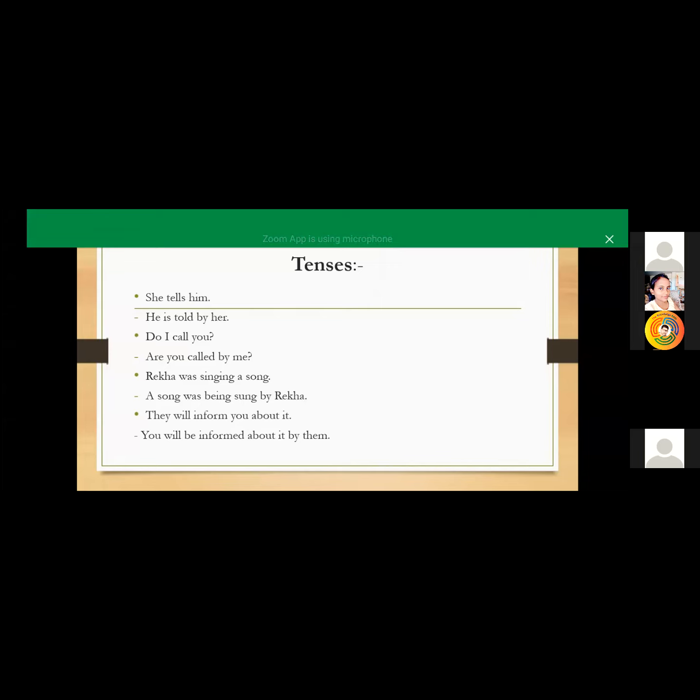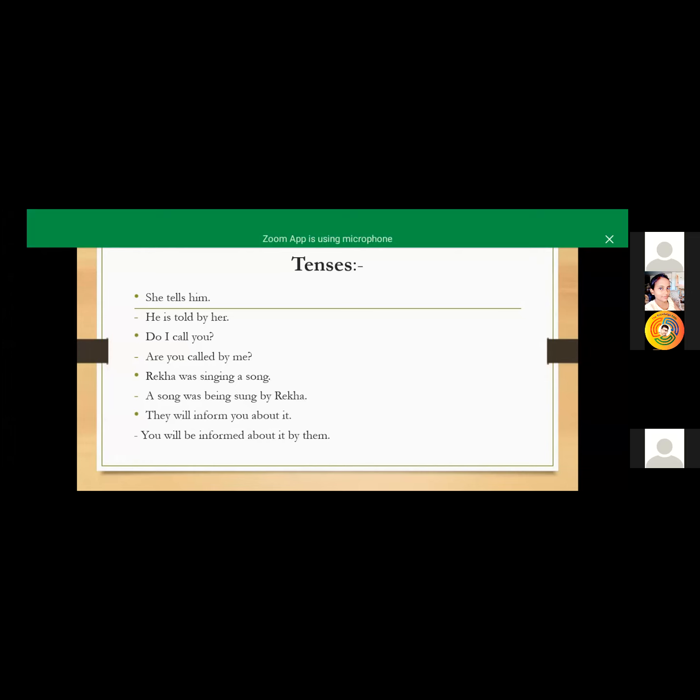Rekha was singing a song. So here we are moving to the next level, that is our past continuous tense. You can easily recognize that it is was plus ing form. Okay, so Rekha was singing a song.